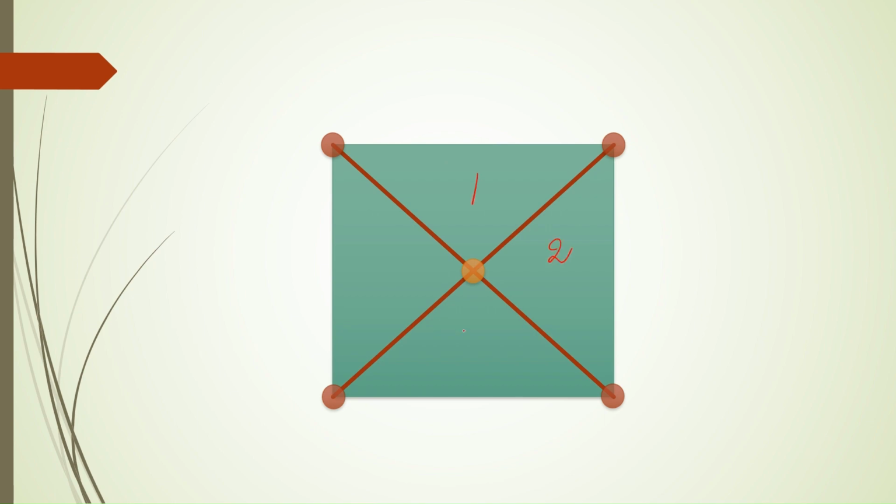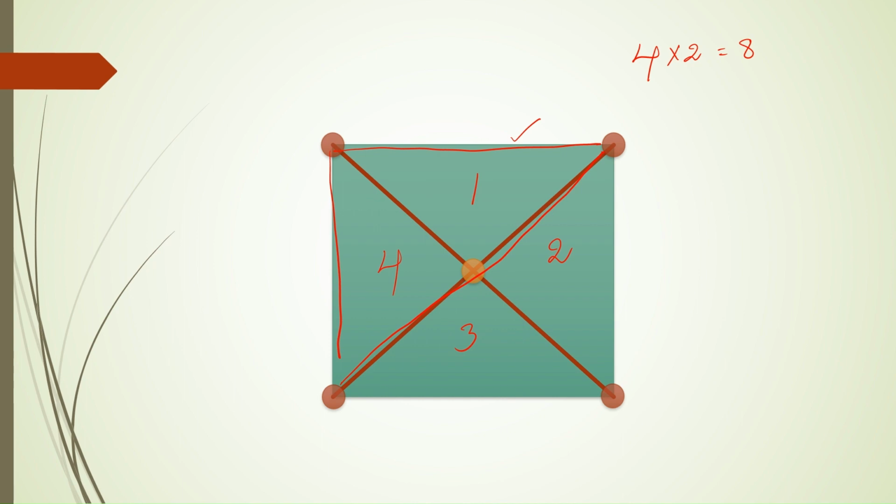on looking at this figure, we can identify these four triangles easily. But there will be many other triangles that are formed by combining two triangles at a time. Say this would be the fifth triangle. In a similar way, if we combine another two triangles, we will get one more. In that manner, if we count, there would be 4 into 2, 8 triangles in total hidden in this particular figure.